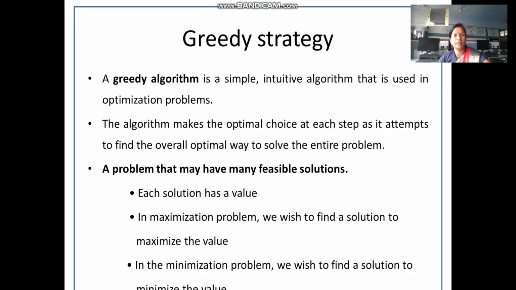Hello student, this is again in continuation with our previous video lecture about algorithmic strategies. In the last lecture we discussed divide and conquer as an algorithmic strategy. Now we are going to discuss the greedy strategy.